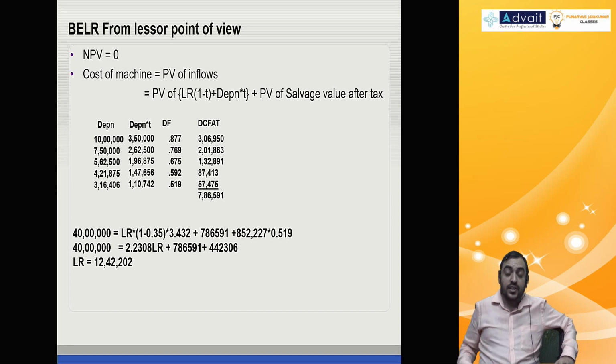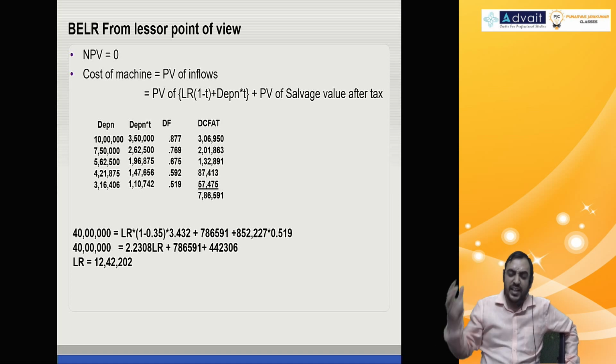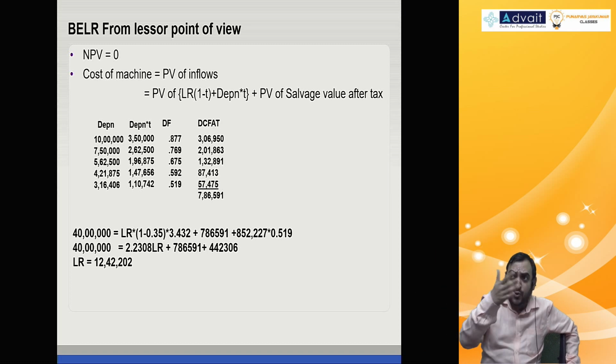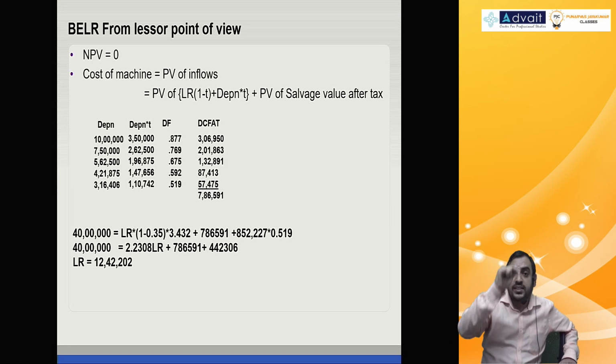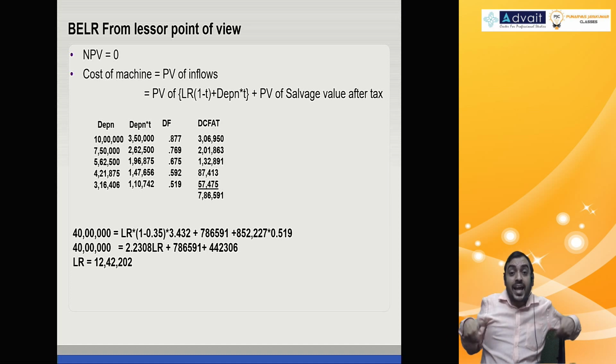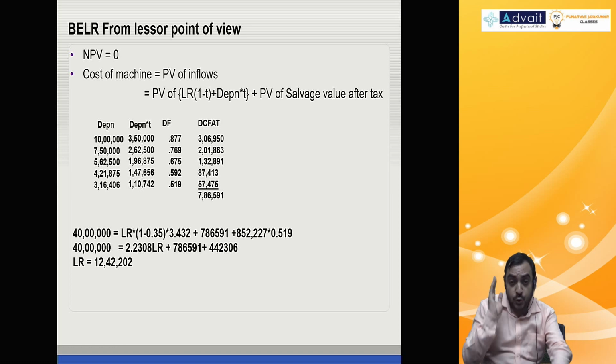Fine. Okay, so this actually covers the entire gamut of leasing in one problem: lessor point of view, lessee point of view, lease discounting rate discussion, cost of capital discussion, break even discussion, everything we have discussed in this problem. In fact, you can even say lease rental sensitivity. From the current lease rental to the break even lease rental, the percentage change is called lease rental sensitivity, because when the lease rental changes by that percentage, lease as a capital budgeting decision becomes NPV 0. Anyway, leave that apart. Let's go to the next question.